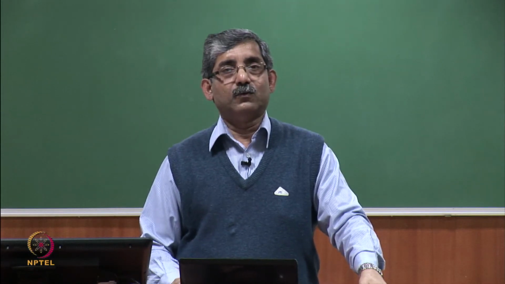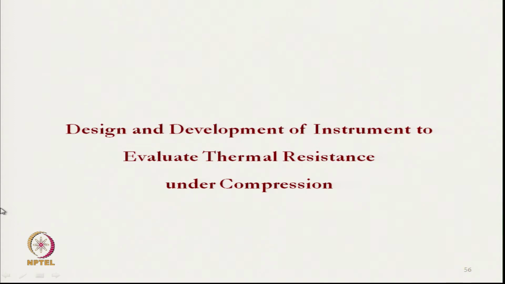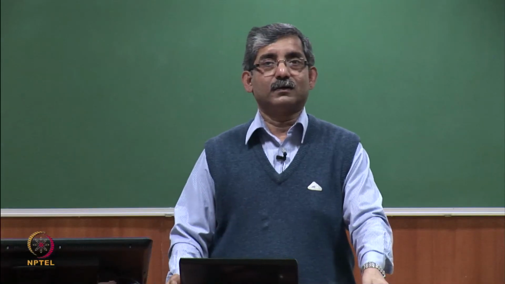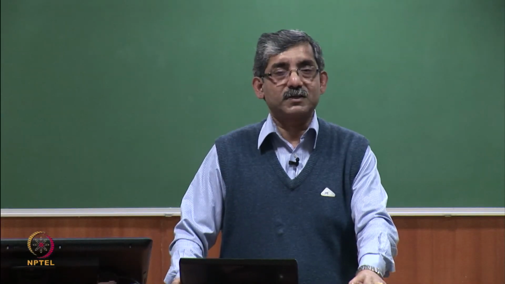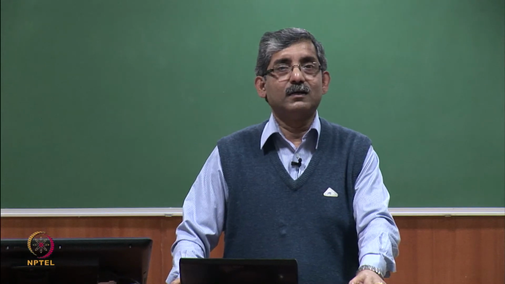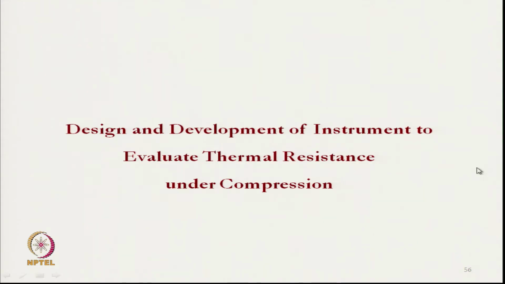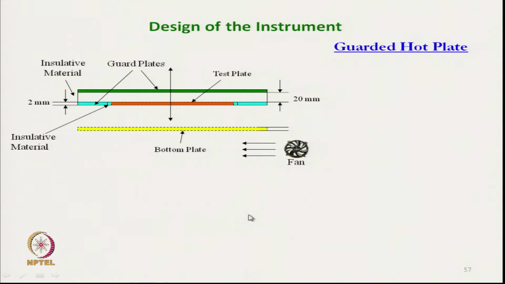One instrument has been designed and developed where the thermal resistance can be measured under different compression levels. This is the instrument where the guarded hot plate was used, but in an inverted manner.